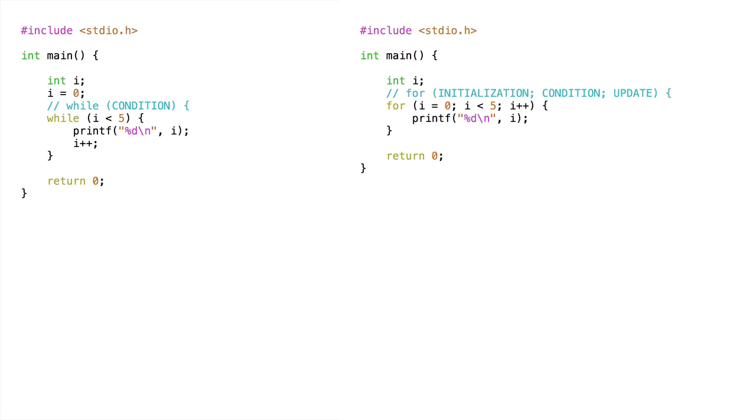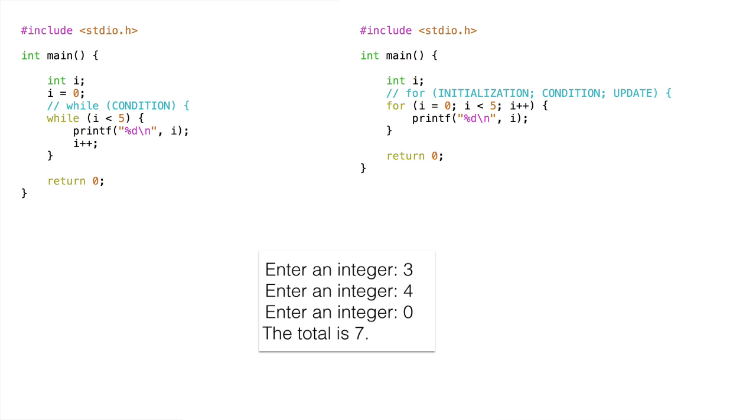But why would we want to do this? The strength of a for loop is its convenience, but that convenience comes with a price. The flow through the loop is structured in a particular way. For example, there's an expectation that there's an initialization and an update, and that's not always true. One situation where this expectation often fails is when we are working with user input.